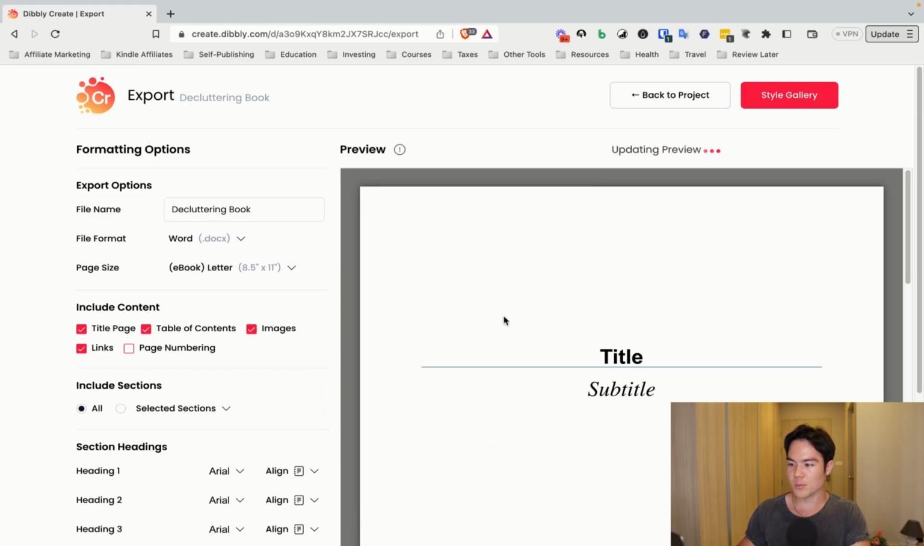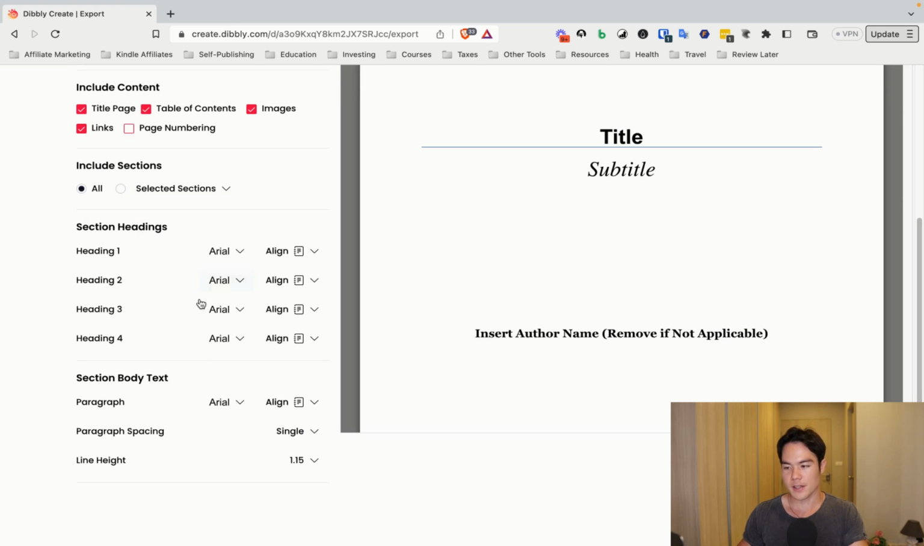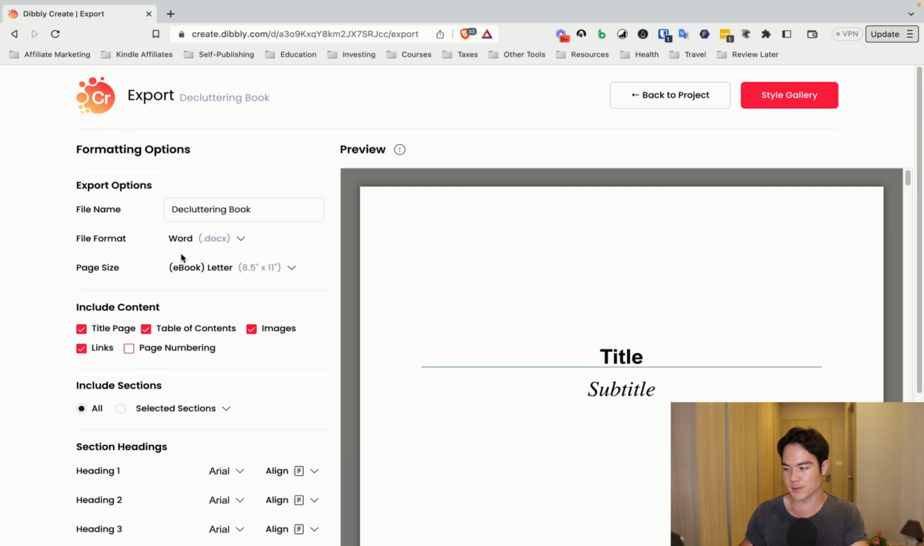So if you go to the export project, right here you can select different settings. When you're happy with it, you can select the page size, you can select the format like PDF or Word, and then you can have different settings, and then you can export it. However, the problem is the formatting is extremely basic.